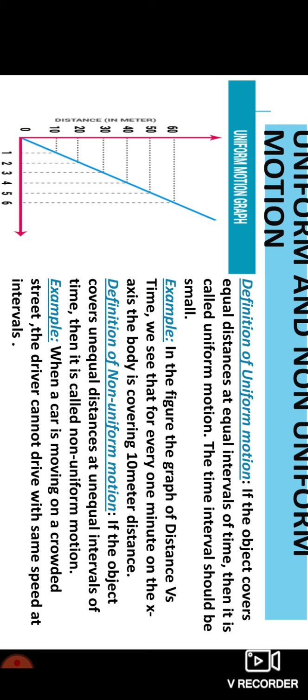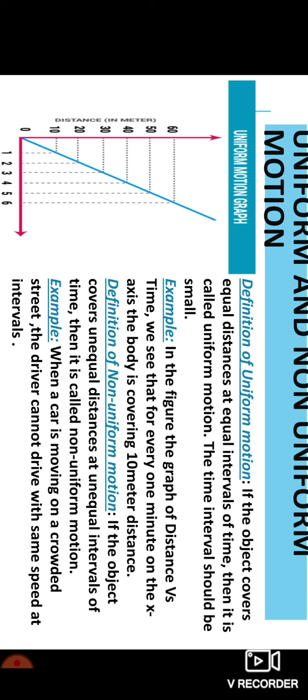It is just the opposite. I hope it is clear to you that non-uniform motion is not following any particular time interval or particular distance at equal intervals. Such motions are called non-uniform motion. Still, you can see the example there.